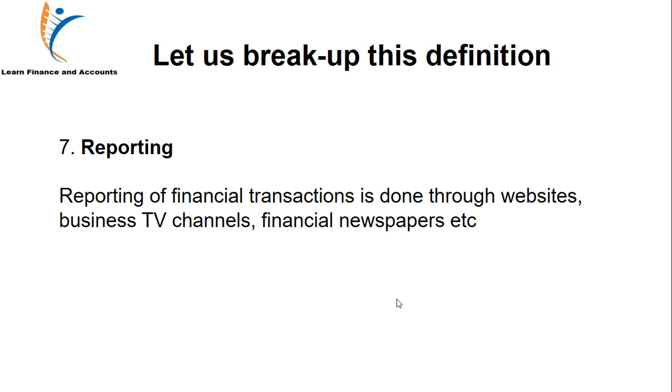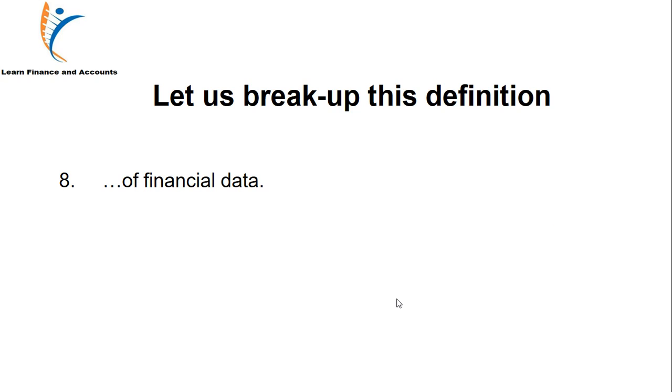So reporting of financial data is done through websites, business TV channels, and financial newspapers. And there are so many other methods, like, say, the annual general meeting of the company where all the shareholders are called and a meeting takes place. Data of the company is shared. So that is reporting. So all this is done for financial data.